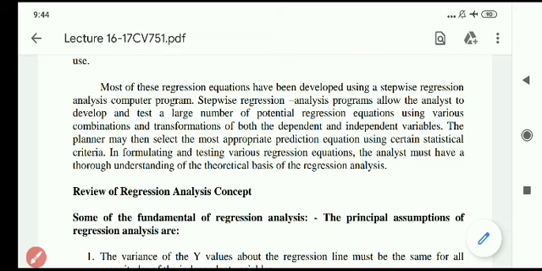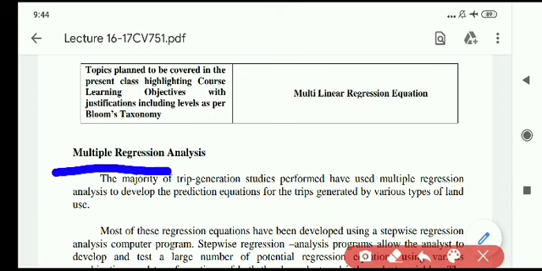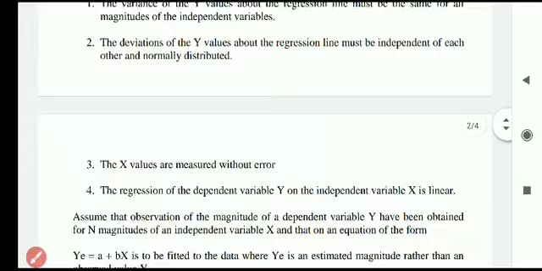After collecting the sample, we enter it in an Excel sheet or any software. Now I'll come to the actual concept, that is the multilinear regression equation. Those data are taken into account and the model is created. How is this model created?